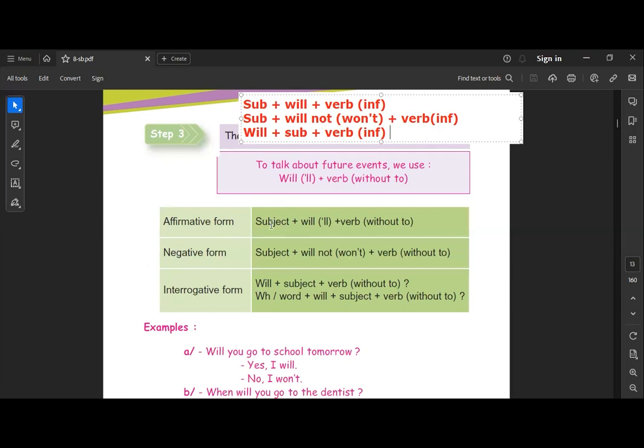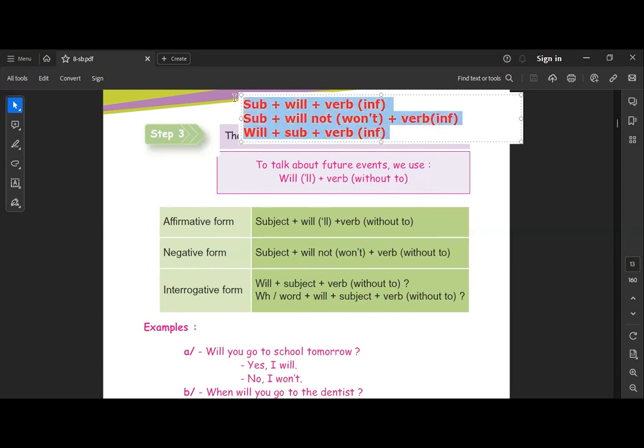Here we have the affirmative form: subject plus will or 'll plus verb without to. Negative: subject plus will not, or won't, plus verb without to. Interrogative form: will plus subject plus verb without to. WH question word plus will plus subject plus verb without to. If I have a WH question word, I add it, for example, when will you travel to London? Okay, the order stays the same as in the interrogative form, and we add the WH question word. Okay, so this is it.